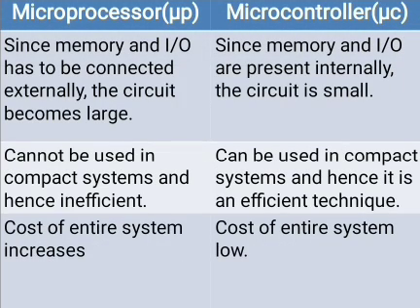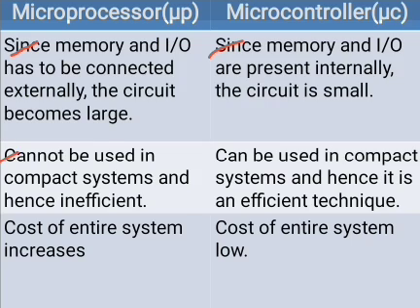Next, since memory and IO have to be connected externally, the circuit becomes large. That means bulky. Since memory and IO devices are present internally in the microcontroller, the circuit is small. That means compact.